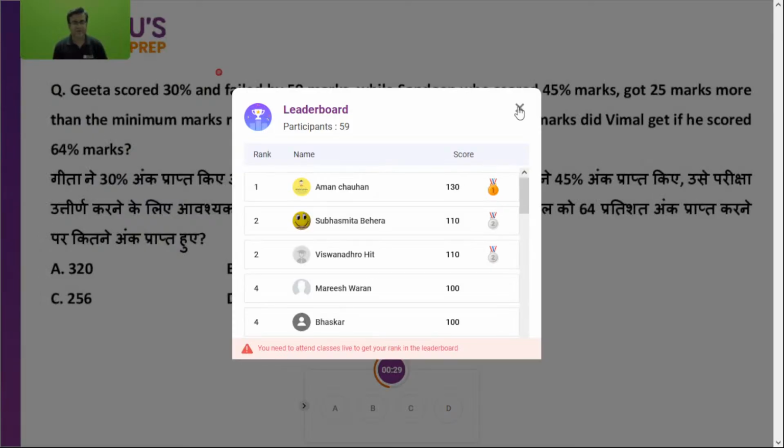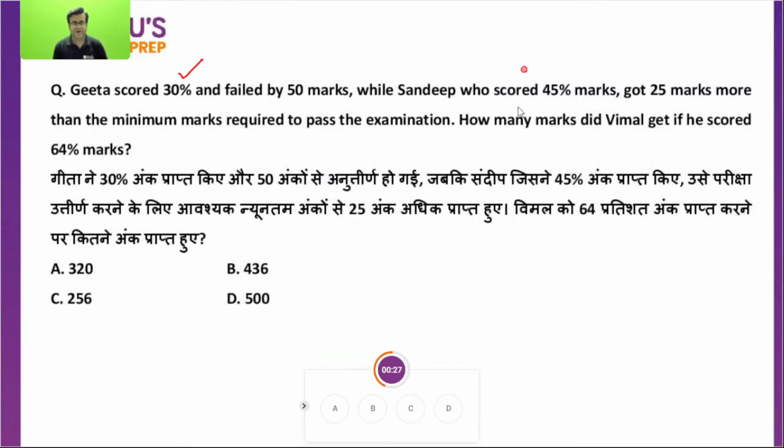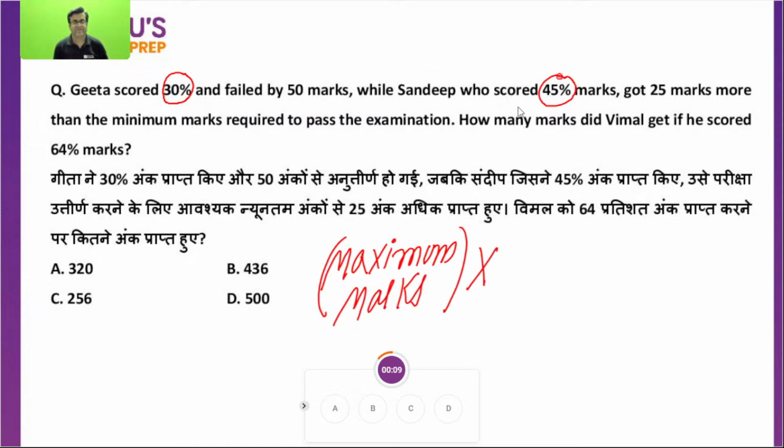A option is right. Geeta scored 30% and failed by 50 marks. Sandeep got 45% and got 25 marks more than the minimum passing. How many marks did Vimal get if he scored 64%? If Geeta got 30% and Sandeep got 45%, what is the difference? One person got 30%, the other got 45%. Maximum marks and total marks are the same thing.